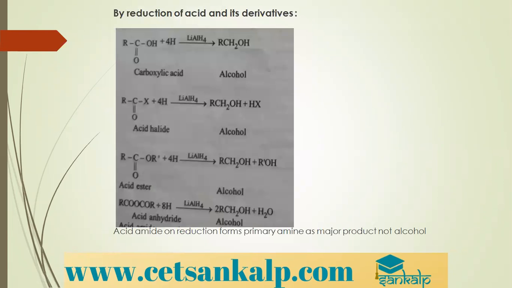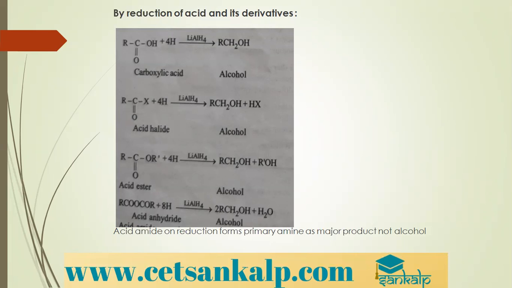The next reaction is reduction of acid and its derivatives, as I have told you. When you reduce carboxylic acid using a very strong reducing agent, lithium aluminum hydride, we get actually 4 hydrogens. So 2 hydrogens are added to carbon and to oxygen, and we get alcohols. Remember, whether it is an aldehyde or a ketone or a carboxylic acid or acid derivative, the number of carbon atoms in the reactant is the same as in the product. You will get an alcohol with the same number of carbon atoms.